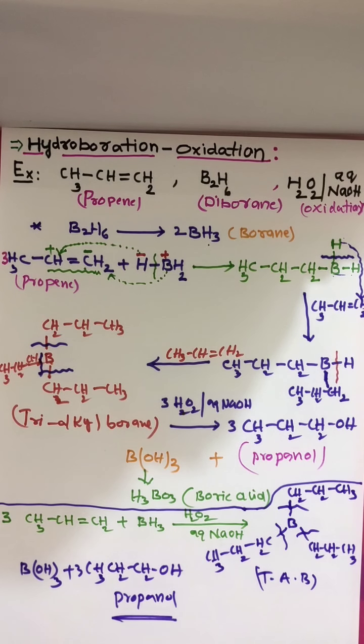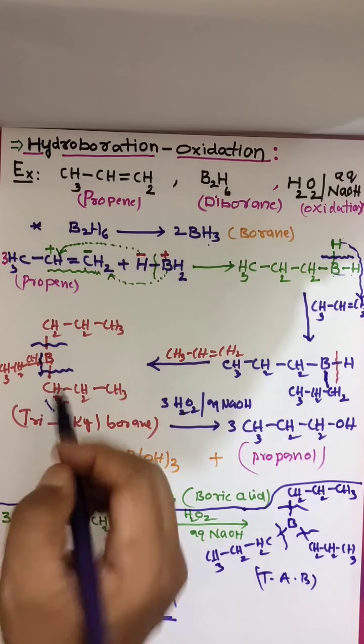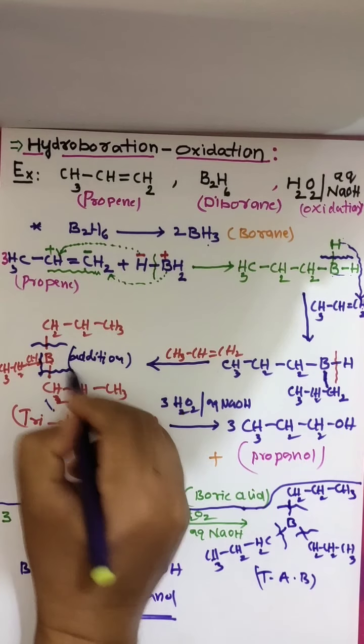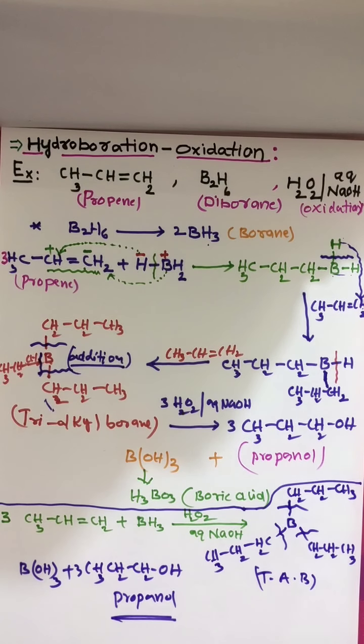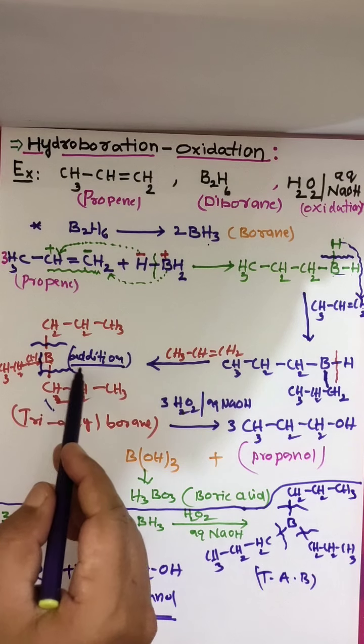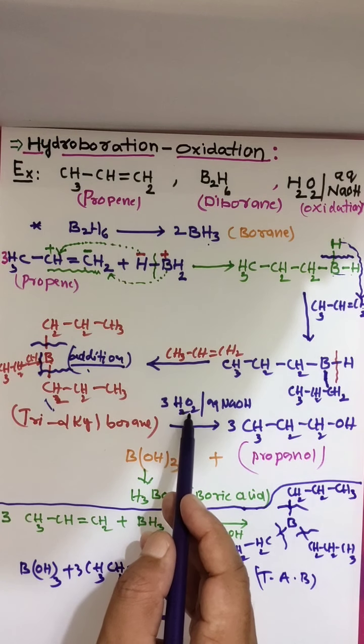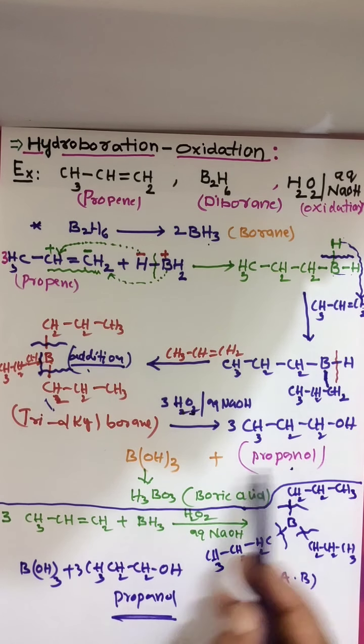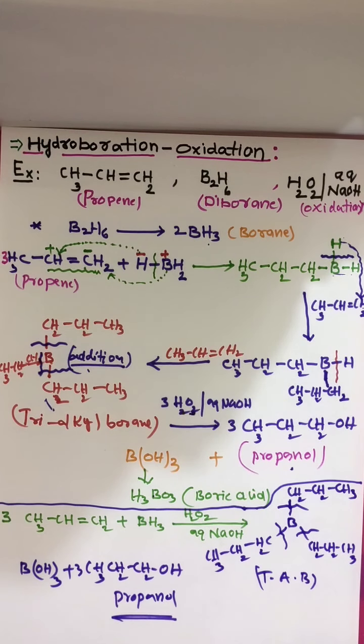Diborane reacts with alkenes to give trialkyl borane as addition product. This is the product we got here. This is the addition product, the adduct, not the complete product. This addition product is subjected to oxidation. H2O2 is the oxidizing agent. You are getting propanol, and boric acid is the byproduct.